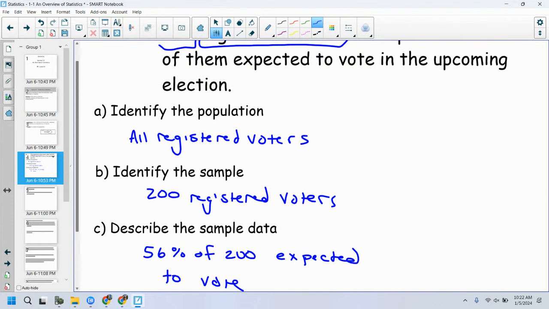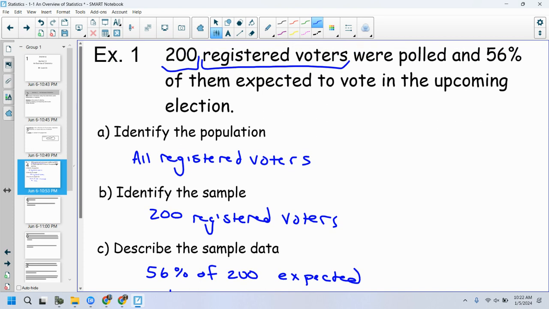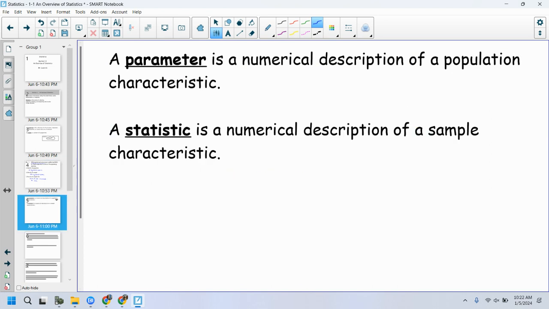So identifying the population, identifying the sample, and then describing out of that statement, what is the sample data? What are you really talking about in terms of the sample? What's being described to you? Okay, so you'll have a couple homework problems like that. And then we have this idea of having a parameter and having a statistic.